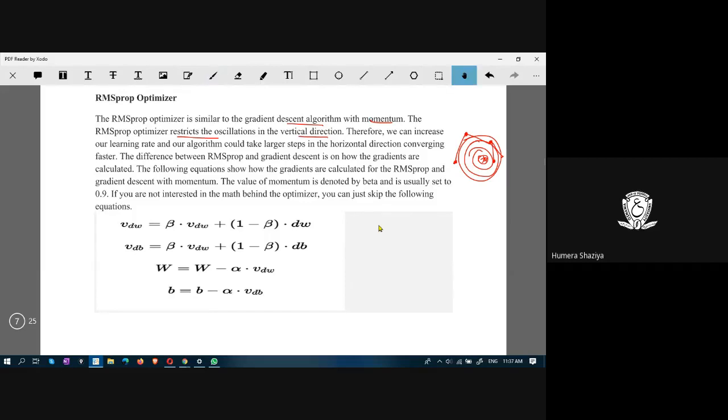Vertical direction means instead of moving in this direction, it should move in this direction, because here there is a slope which is leading to the minimum point.